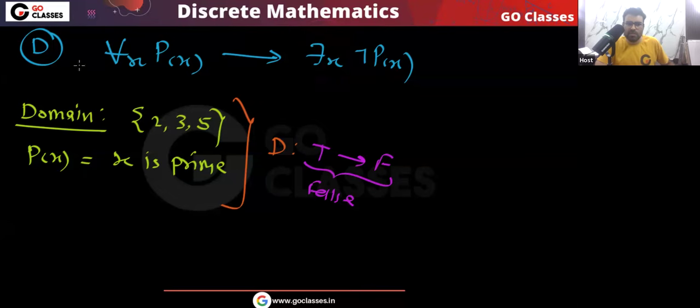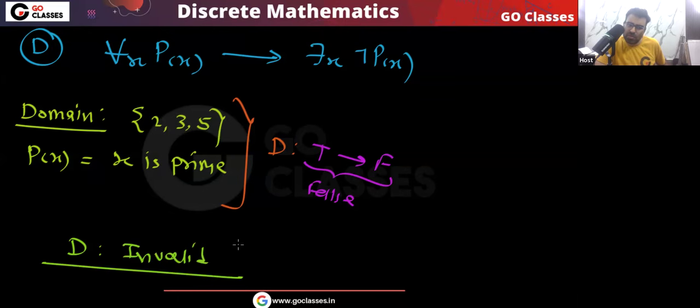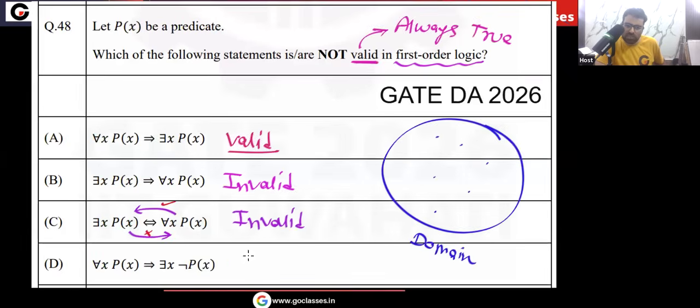So I can say that this option D is invalid, because it is not always true. Invalid means not always true. So remember, this option D is also invalid. Now we will do the complete analysis of option D, but remember the answer will be the ones which are not valid, so the answer will be options B, C, D.